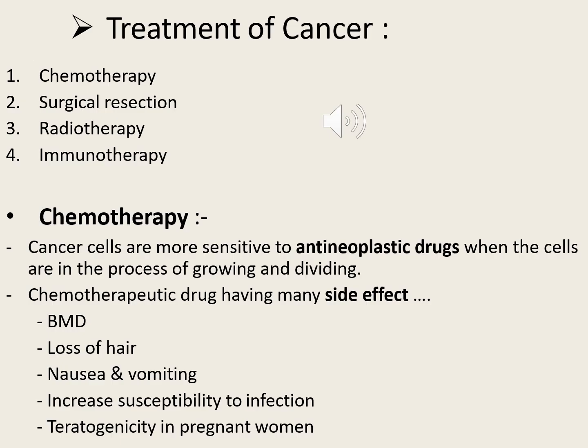Coming to the treatment of cancer, how can we treat the cancer? We can use chemotherapy by using the chemicals, surgical resection, nothing but removal of that particular tumor, radiotherapy by using radiation for the treatment, and immunotherapy which increases the immunity, the therapy given by immunostimulants. Coming to the first one, chemotherapy, which is in our syllabus, that is chemotherapy of the cancer. Chemotherapy is nothing but using anti-cancer drugs for the treatment, therapy with the chemicals for the cancer.